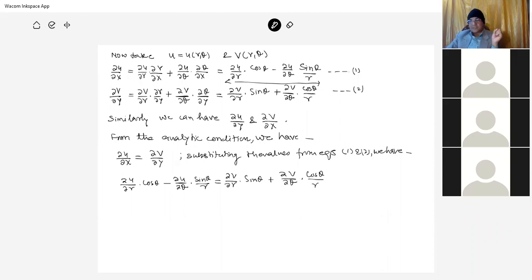This one is the condition from 1 and 2. Similarly, we can have the other conditions as well.